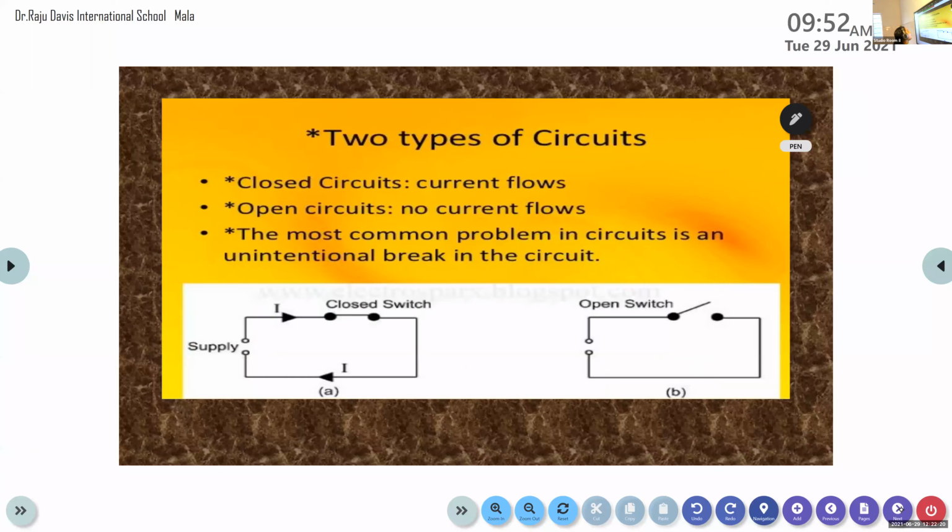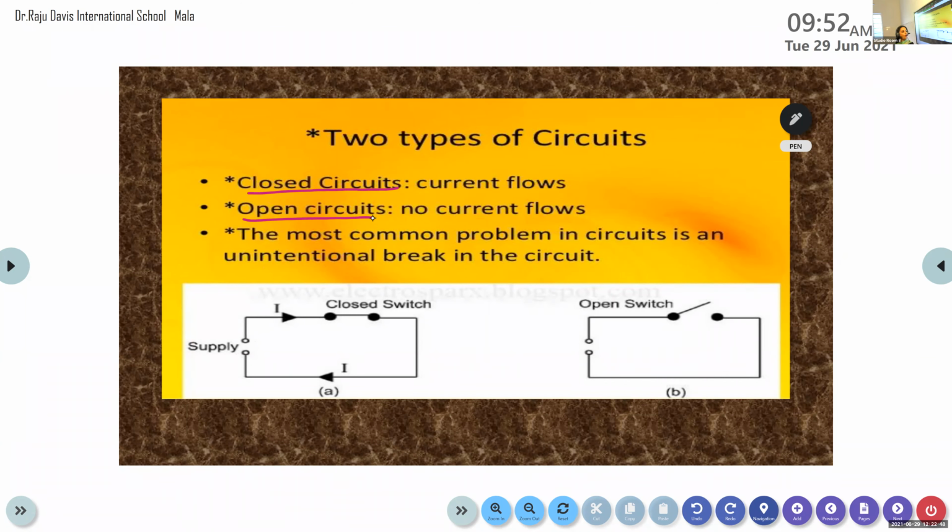One is open circuit and the other is closed circuit. Can you make a guess what you mean by closed circuit? Continuous circuit. Yes, it is a continuous and closed path. That is, there is no gap in between them. Such types of circuits are known as closed circuit.